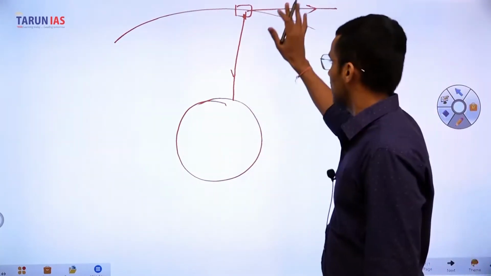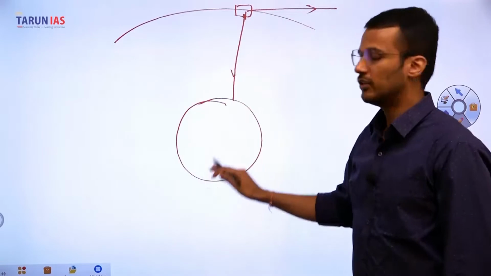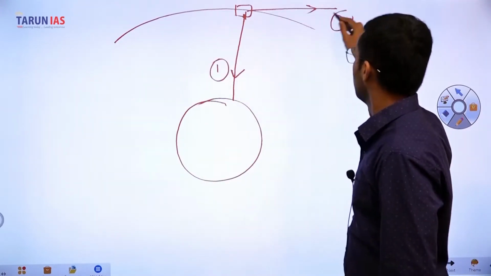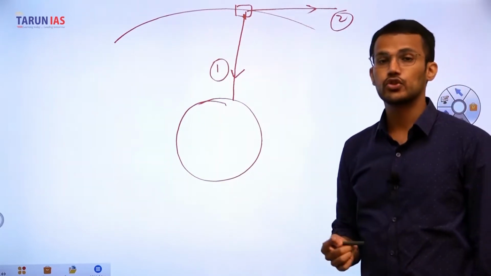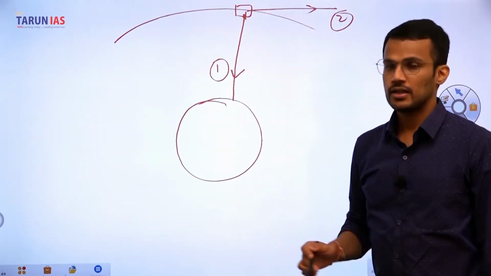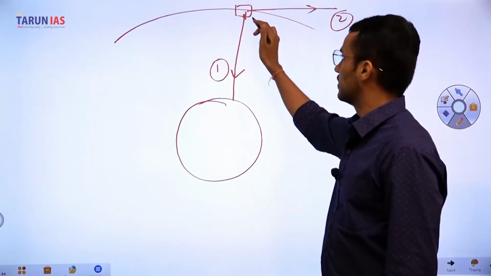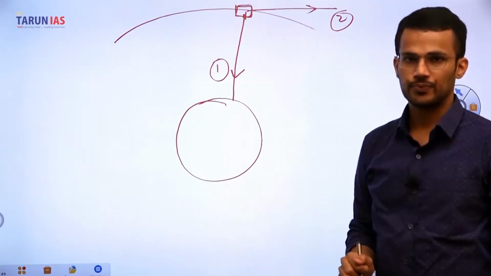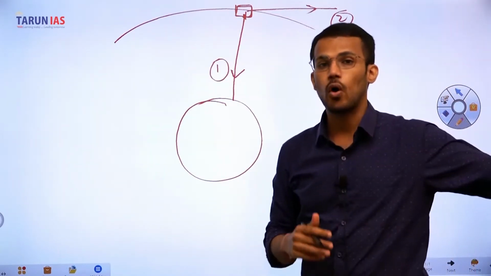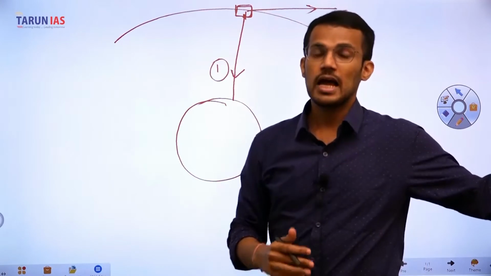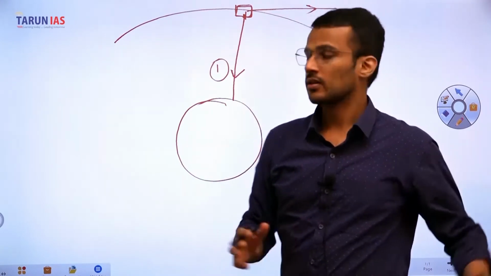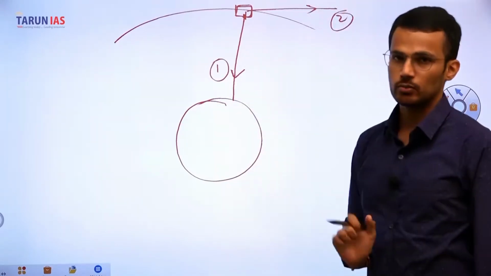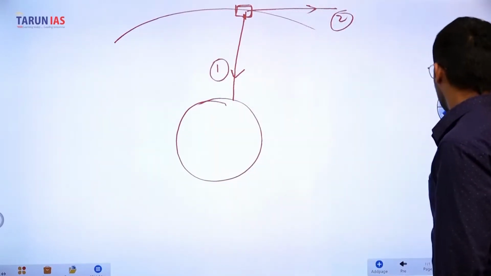When there is a perfect balance between these two forces, as a result of this balance, this satellite will continue to revolve in the orbit. So the maintenance of orbit is possible as a result of balance between gravitational pull and the forward motion. Coming back to our question.